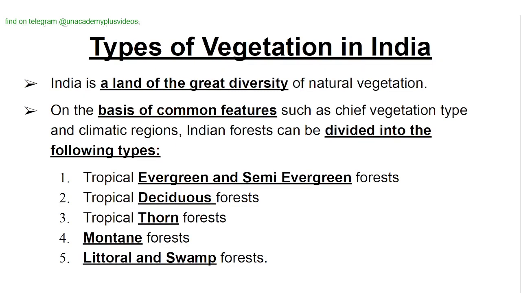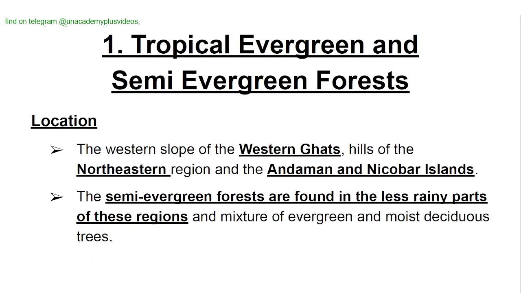Types of vegetation in India. India is a land of great diversity of natural vegetation. On the basis of common features such as chief vegetation type and climatic regions, Indian forests can be divided into the following types: tropical evergreen and semi-evergreen forests, tropical deciduous forests, tropical thorn forests, montane forests, littoral and swamp forests.